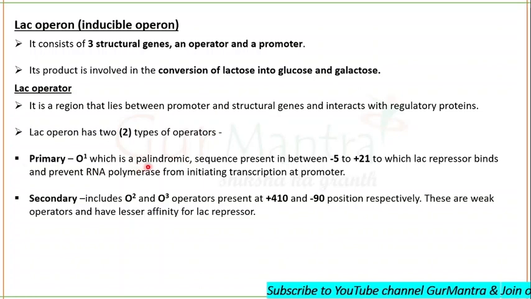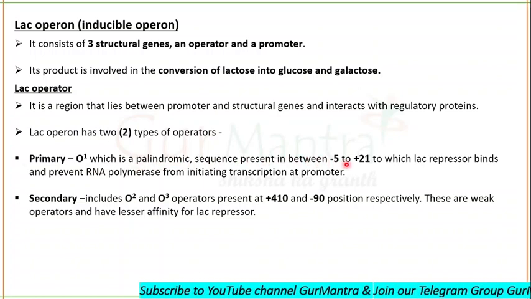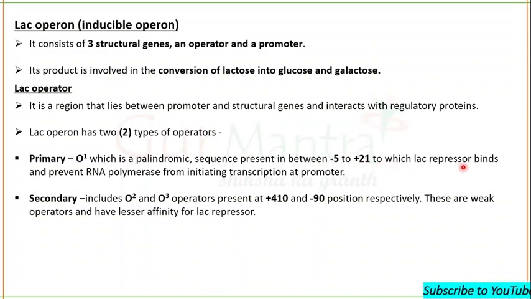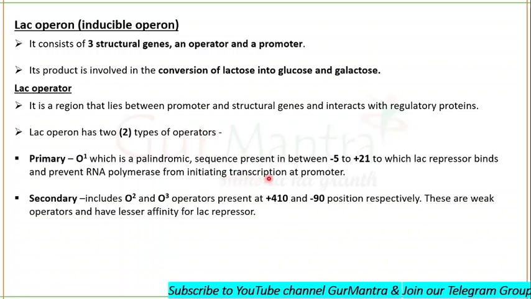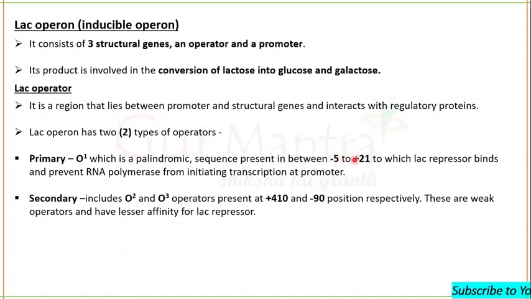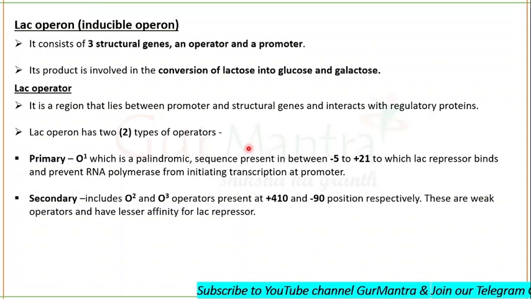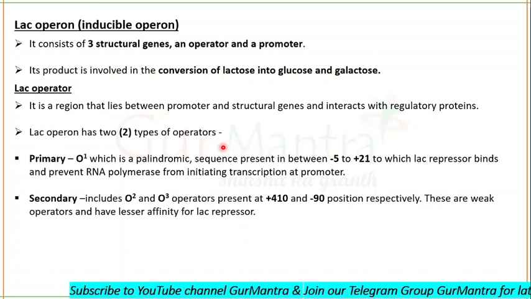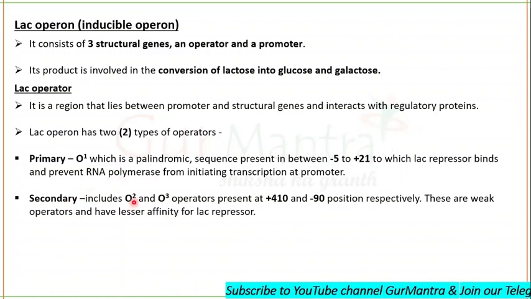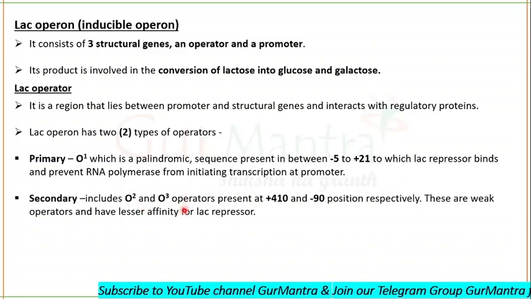So O1, a palindromic sequence, is present between -5 to +21, to which the lac repressor binds and prevents RNA polymerase from initiating transcription at the promoter. Remember, O1 is present between -5 to +21, and -5 means upstream to the initiation point and +21 means downstream to the initiation point. Fine.